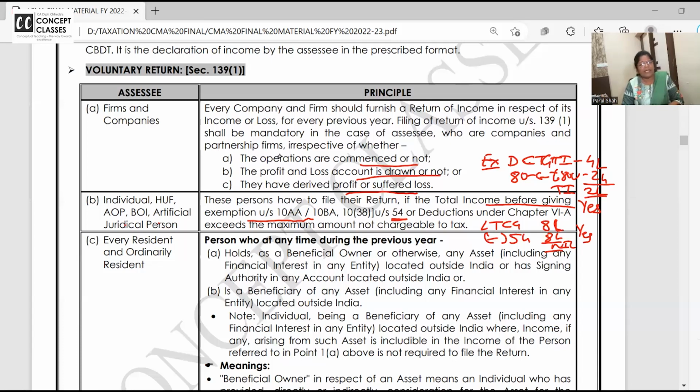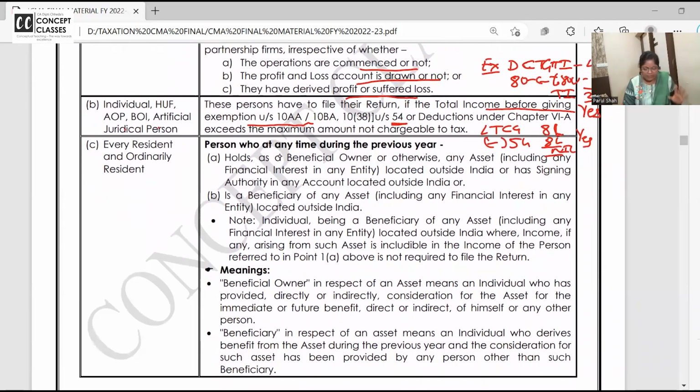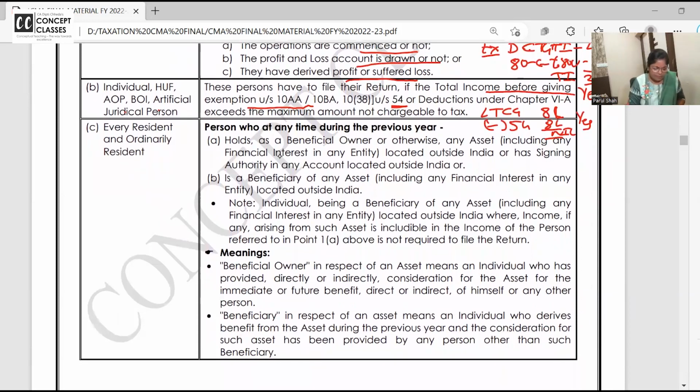You want separate time or running the way I am giving? This will give you the mind frame that these are like 2 problems. They'll give the names, they'll say so and so person is receiving pension and all and should he file the return? Can you respond in the chat box if this is clear? This is the way you have to do. Yeah, this is asked many times.